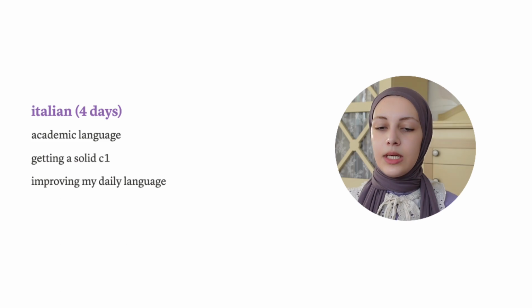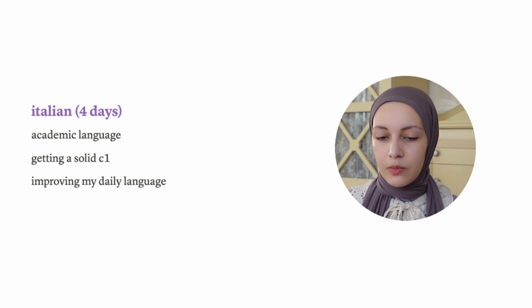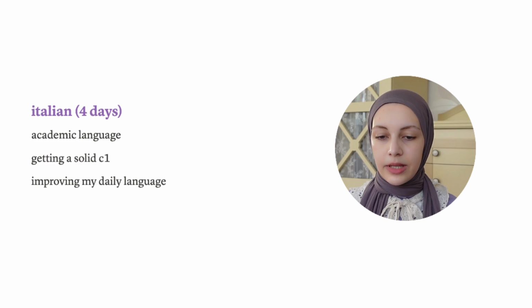So now, as I planned everything, I want to talk in detail about my language goals. As you can see here, I said that I want to improve my academic and daily language in Italian, and also get a solid C1 because I'll probably be studying in Italy, and that's why I will have to improve my language skills to this point. So I think those are realistic plans in terms of Italian.